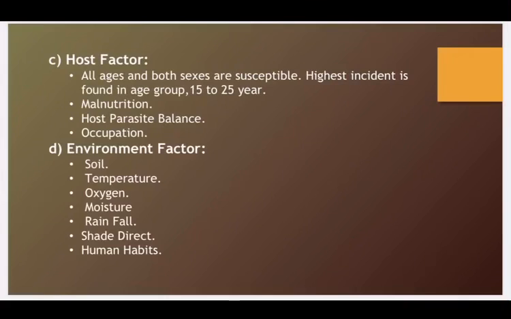Human habits like walking barefoot, using the same places for defecation, and children playing in the contaminated soil without any footwear. All these habits make the person more prone to getting infected.